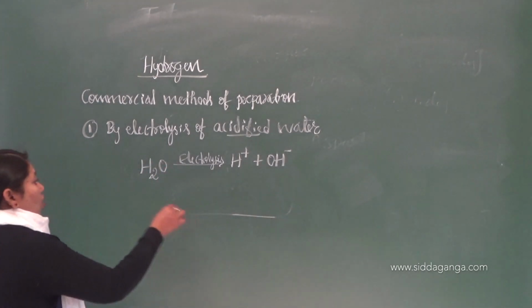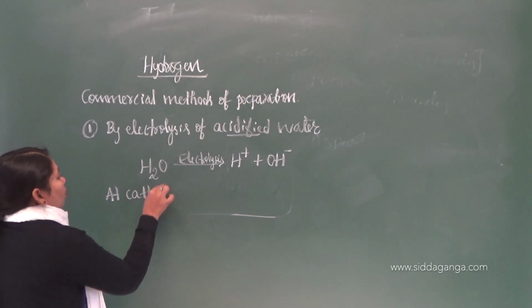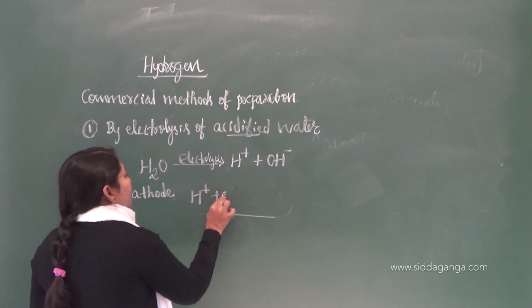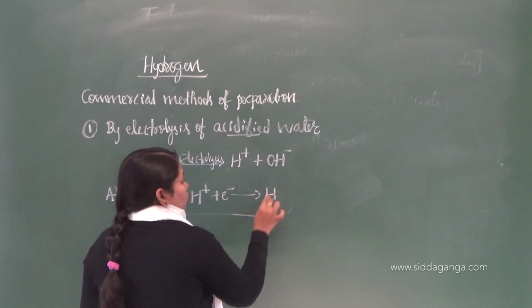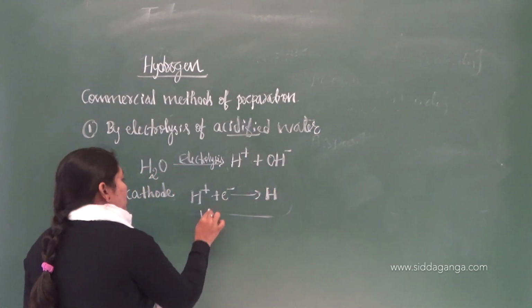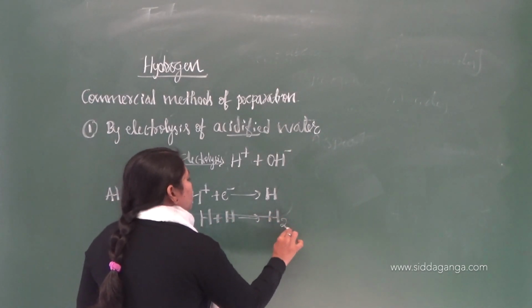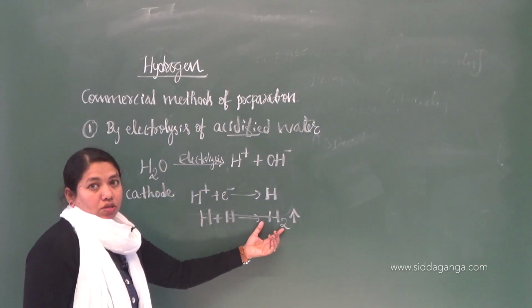Then how can we write it? At the cathode, this H plus, by accepting one electron from the cathode, gets discharged to hydrogen. Now if one more hydrogen is there, those hydrogens will combine together, leading to the formation of dihydrogen, which gets discharged.